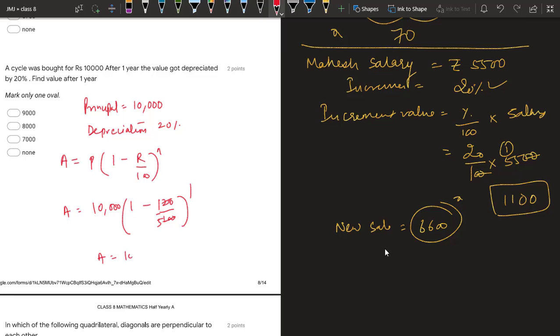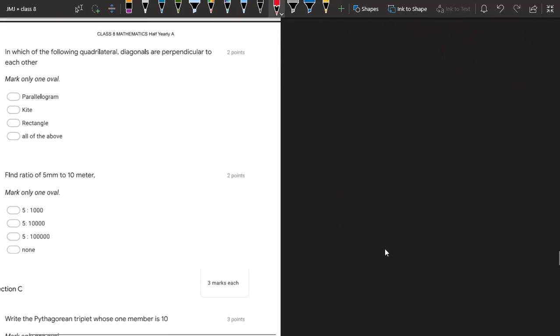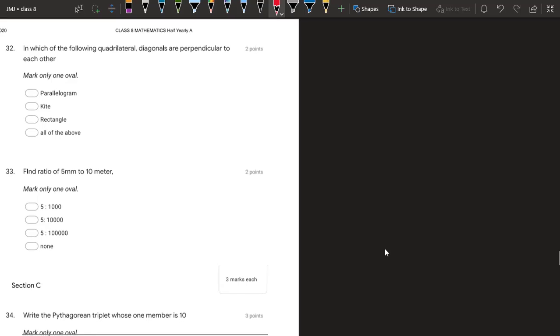So A is equal to 10,000 into 4 upon 5. Let me solve this. It becomes 2000, so the value becomes 8,000 after 1 year.